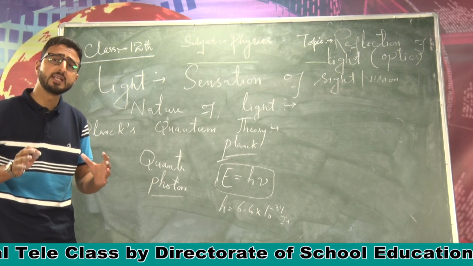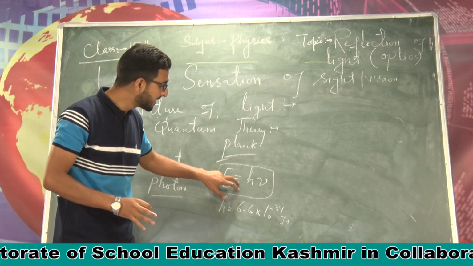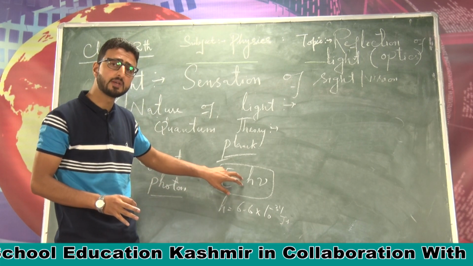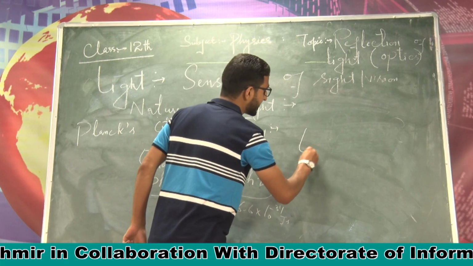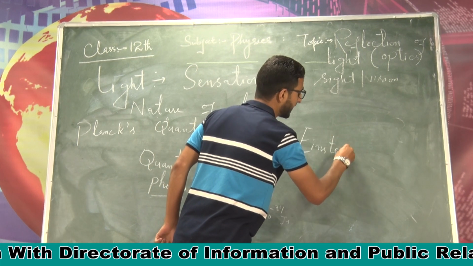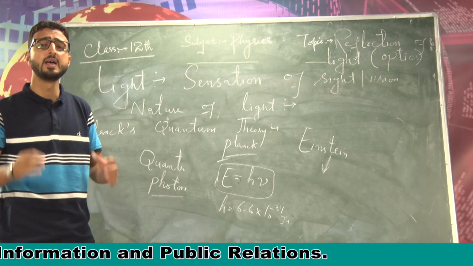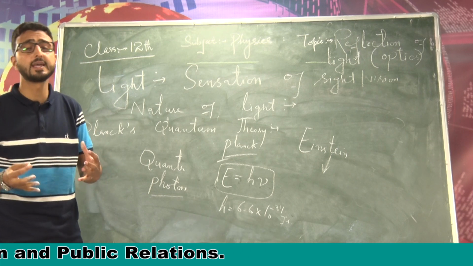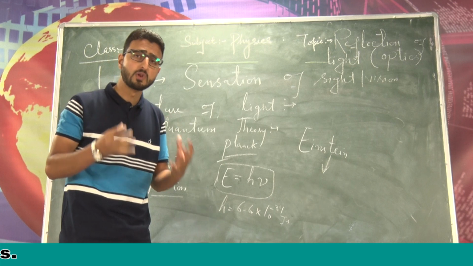Light consists of tiny bundles of energy called quanta or photons. And remember dear students, this Planck's quantum equation was used by Albert Einstein to explain the photoelectric effect, which again confirms the photon, the quantum, the particle nature of light, right?